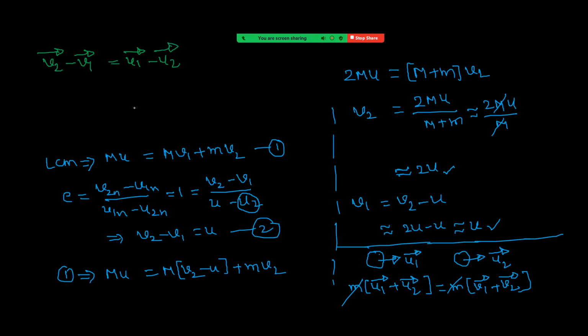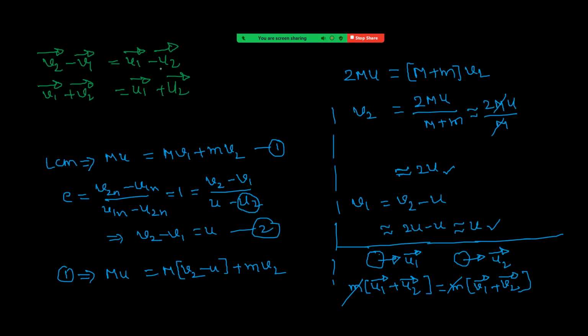So now we got the conditions: from the LCM, v1 bar plus v2 bar equals u1 bar plus u2 bar. Now solve these two, then see what our final result is.